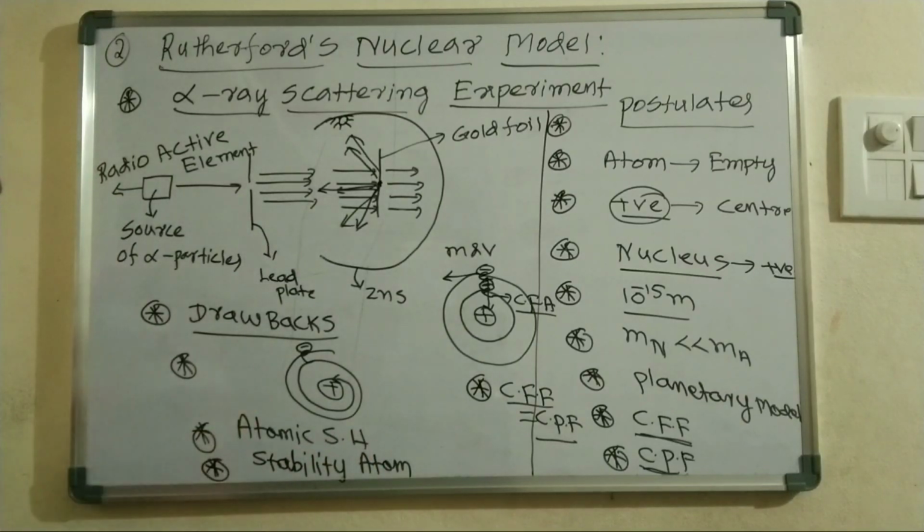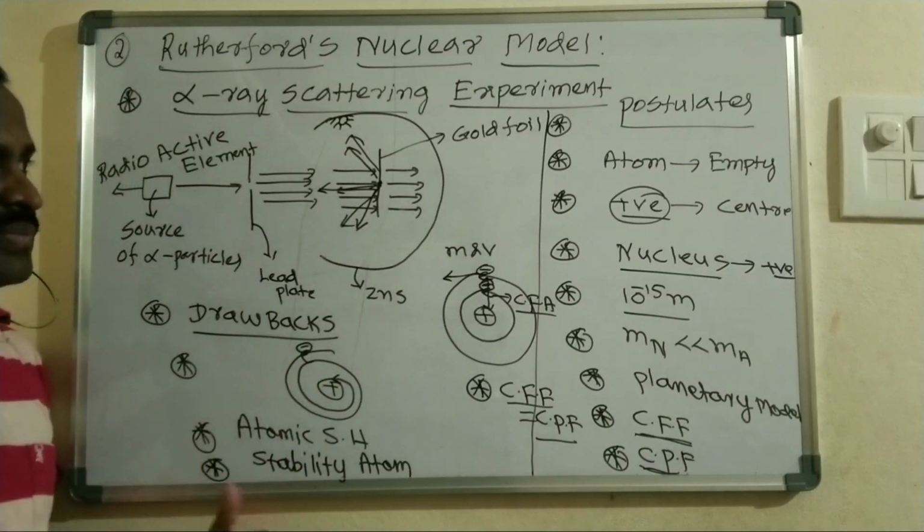And the other one is that the electron is continuously revolving, right? So these are the